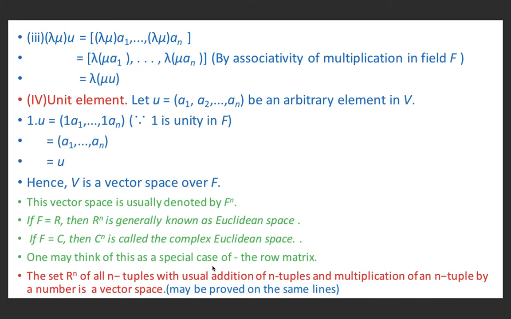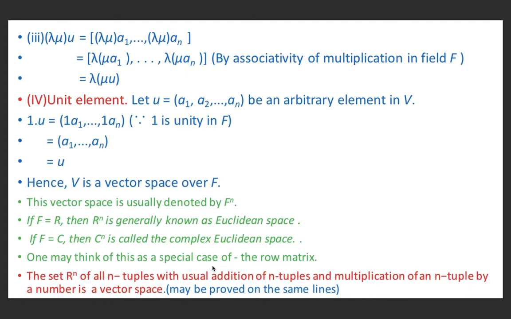Now the last property is the unit element. Let U equal to (a1, a2, ..., an) be an arbitrary element in V. So 1 into U is equal to (1 into a1, ..., 1 into an), because 1 is the unity in F, and this is equal to (a1, a2, ..., an), and this is U. Hence V is a vector space over a field F. This vector space is usually denoted by F raised to power n. If F is equal to R, then R raised to power n is generally known as Euclidean space. If F is equal to C, then C raised to power n is called the complex Euclidean space.